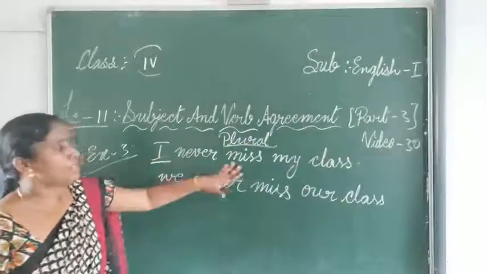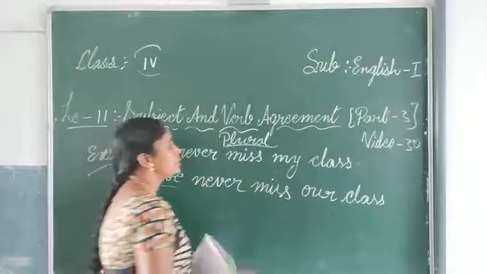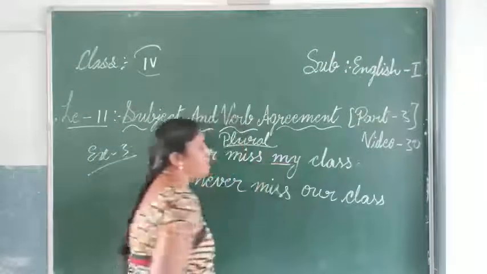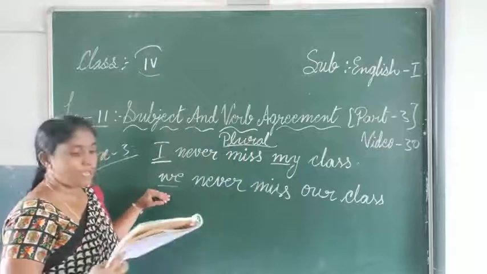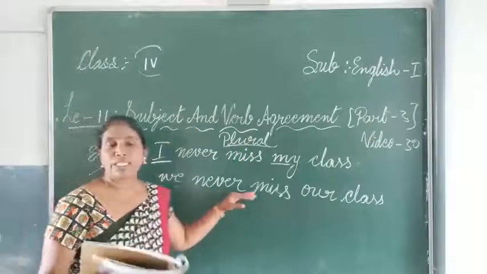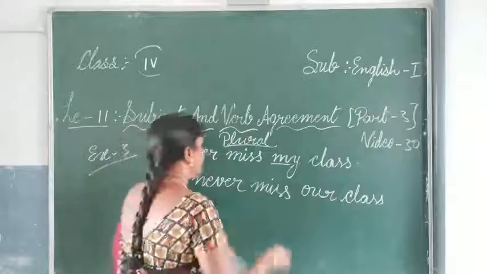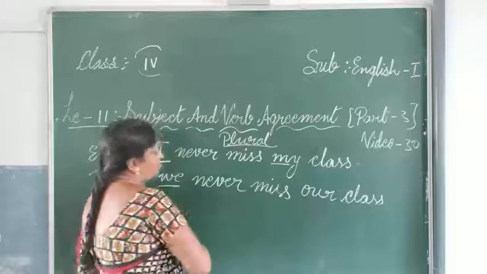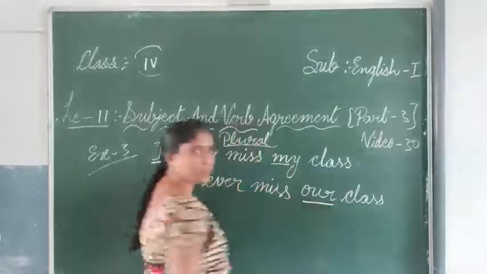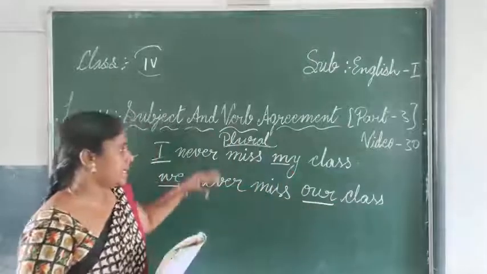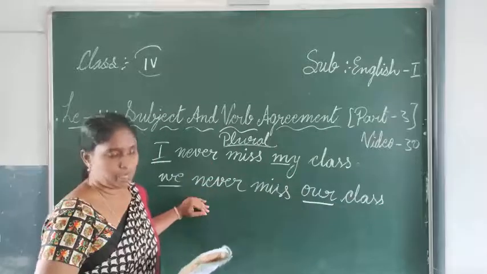I never miss my class is the singular form. Now when we are changing, what do we have to do? We never miss our class. So here, instead of I I have used we, and instead of my I have used our. Then the sentence is changed into the plural.